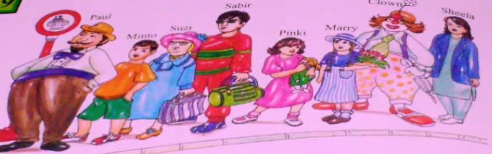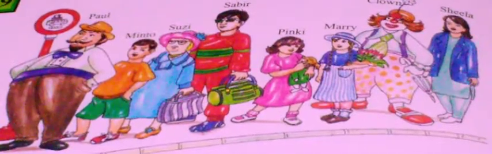Now, who's next? Who's next to Pinky? Mary is next to Pinky. Who has a bucket? Mary has a bucket. Mary is carrying a bucket. Mary is next to Pinky in the queue.